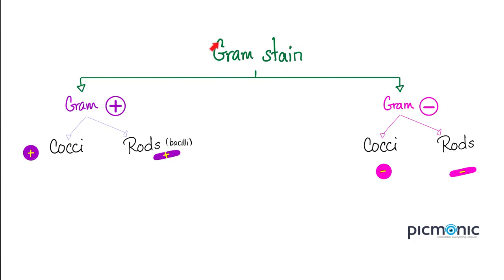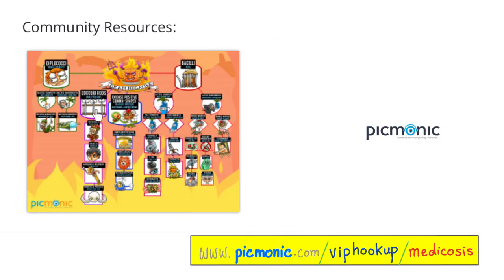We use a stain called the gram stain. If the bacteria stain purple, we call them gram-positive. If they stain pink, we call them gram-negative. The gram-positives could be divided into cocci and rods, and the same goes for the gram-negatives, cocci and rods. If you want to download a colorful chart that classifies the bacteria into gram-positives and gram-negatives, cocci and bacilli, go to Picmonic and then click on Community Resources.